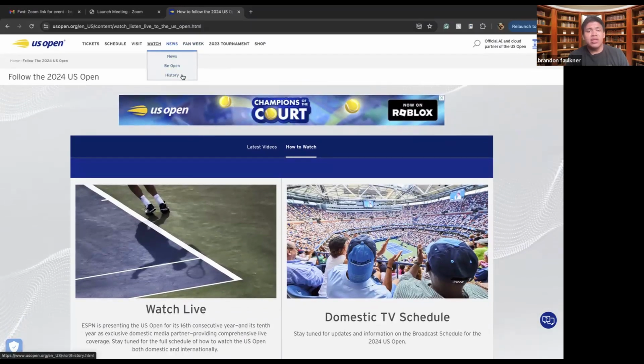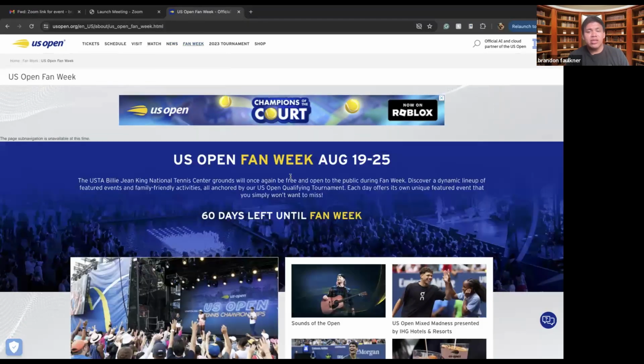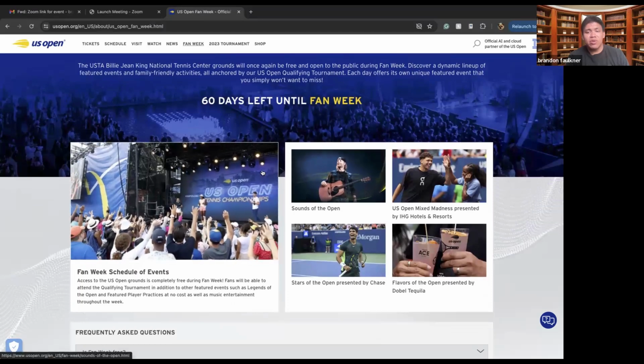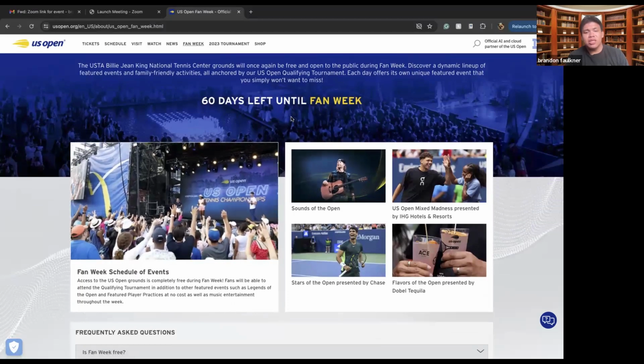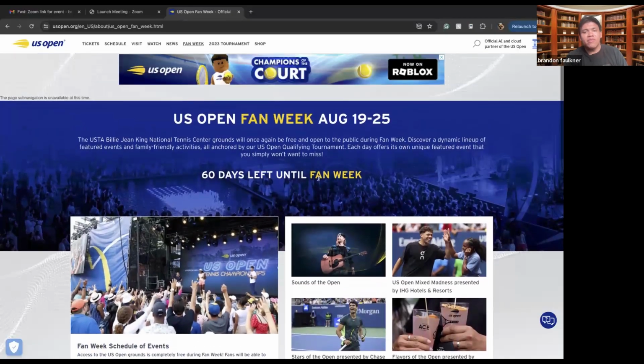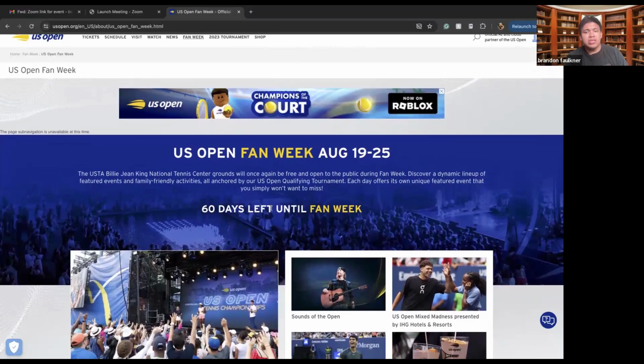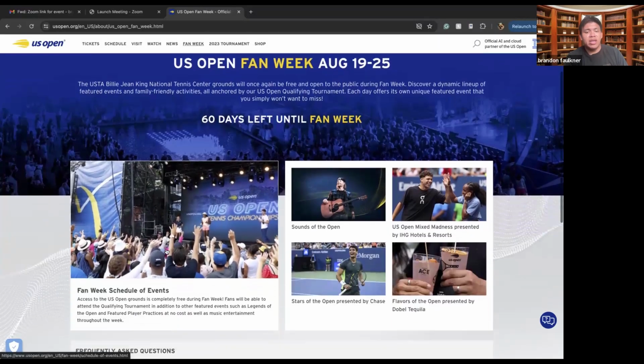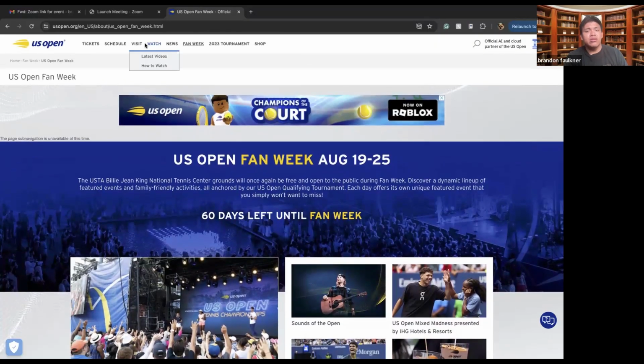You can be at the Open, and then you can also look at the history. There's also Fan Week. Fan Week is something that they do to promote different things. Fan Week basically means that leading up to the US Open, they have different events to promote the US Open, like how they just had a singer at the US Open in order to get ready for the upcoming events in August. So it's 60 days left until Fan Week, which opens August 9th through 25th. But as of right now, there's one singer that you can go see.